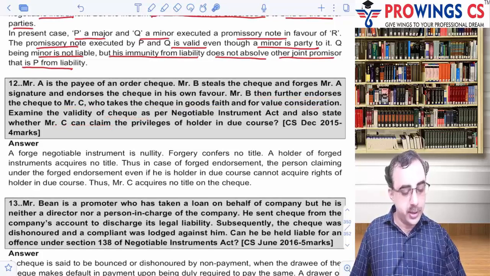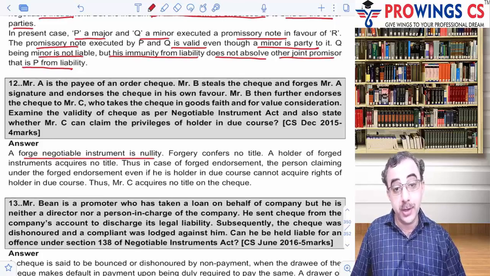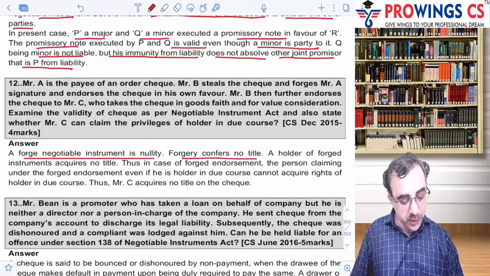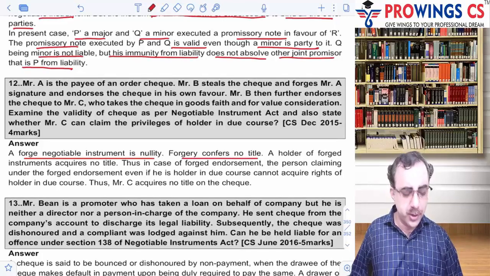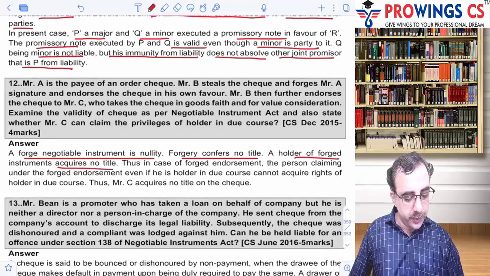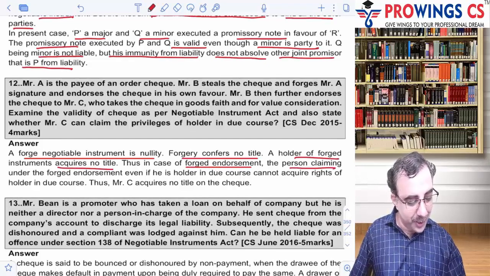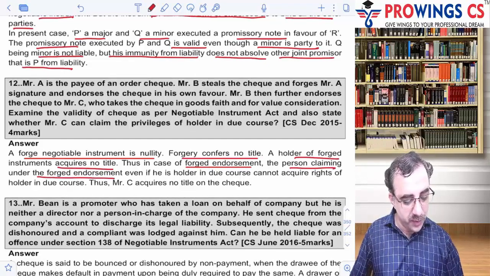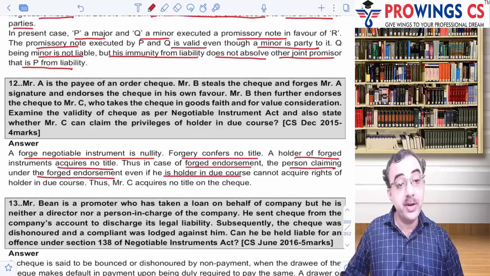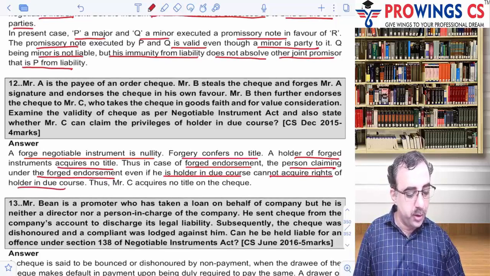It's simple. Forgery gives no title. Okay, a forged negotiable instrument is a nullity. Forgery gives no title. Yes. So forgery confers no title. See, it's there. It speaks for itself. The holder of a forged instrument acquires no title. Thus, in case of a forged endorsement, the person who is claiming under the forged endorsement, even if he is not the holder in due course, or even if he is the holder in due course, cannot acquire the title in the holder in due course also.